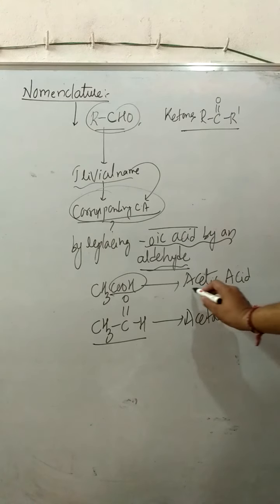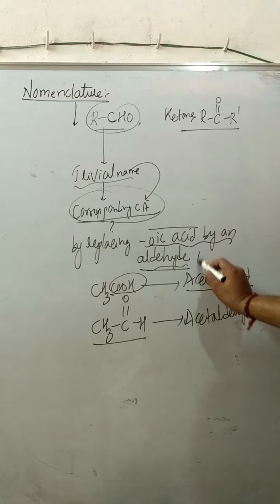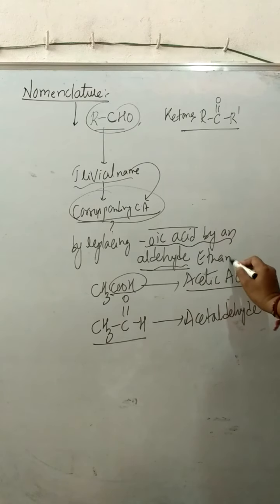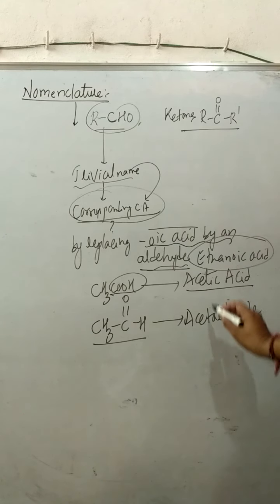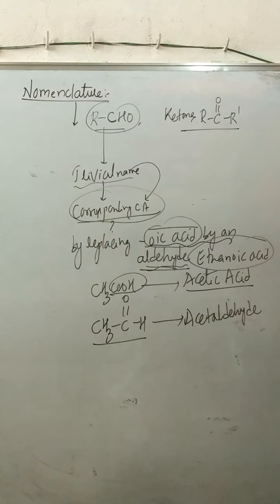So this is acetic acid, or I can also call it ethanoic acid. Replace OIC acid by aldehyde. This is IC acid or OIC acid, and I have replaced it with aldehyde. The name is acetaldehyde.